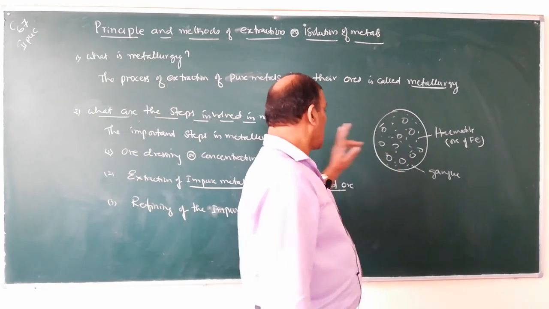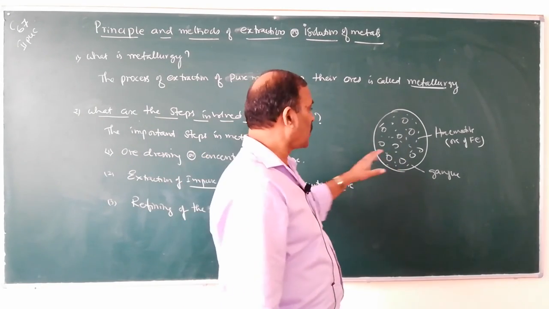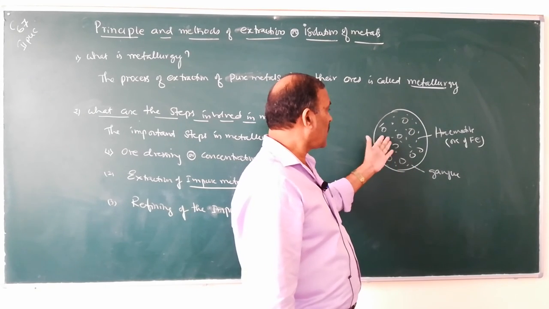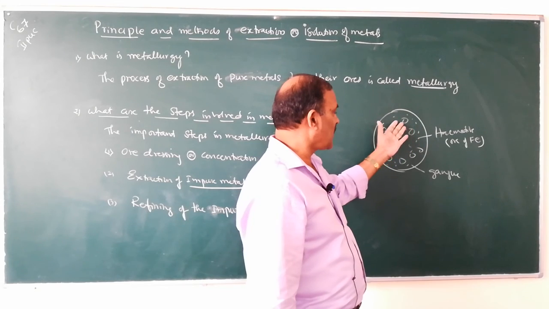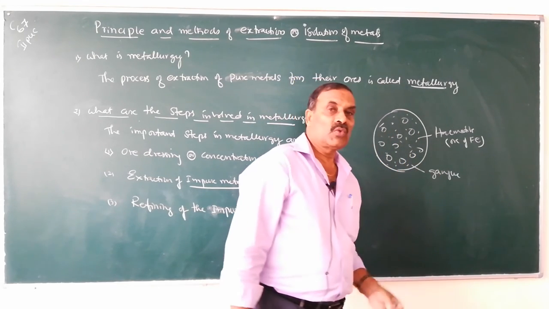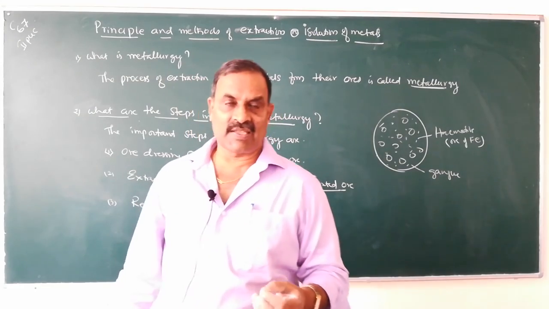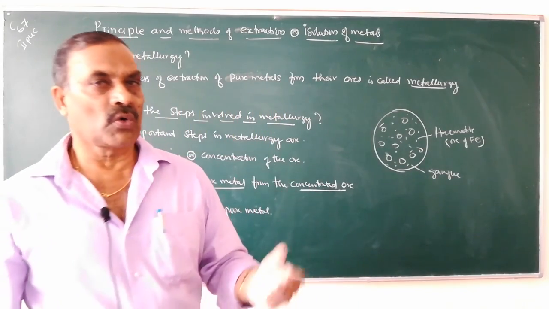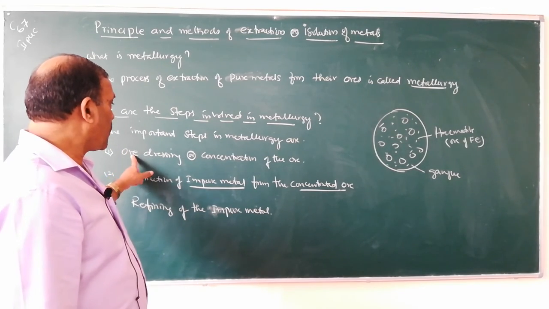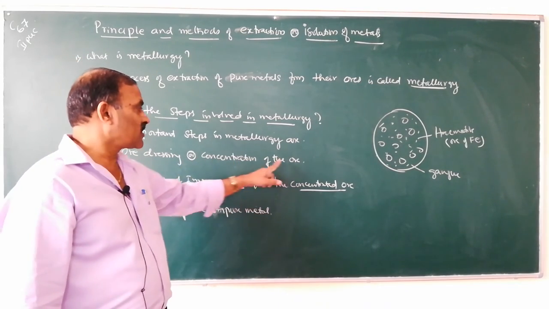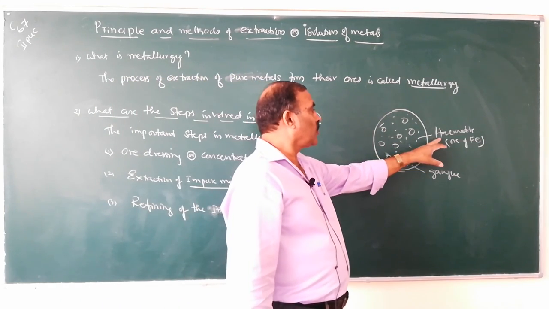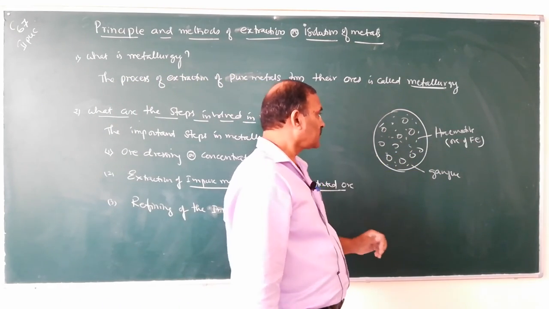First step is concentration of the ore or ore dressing. We have to remove the unwanted materials, namely gangue, from the ore. Then you will get pure ore.